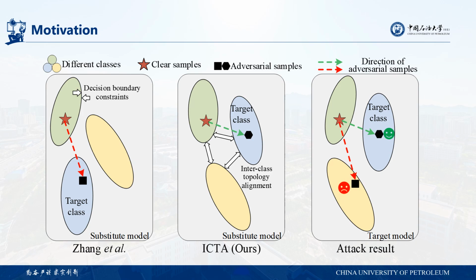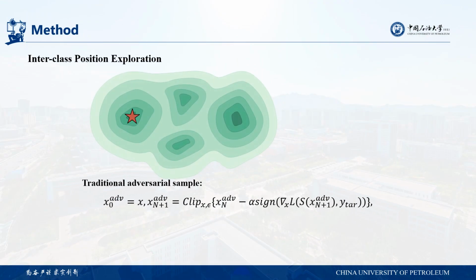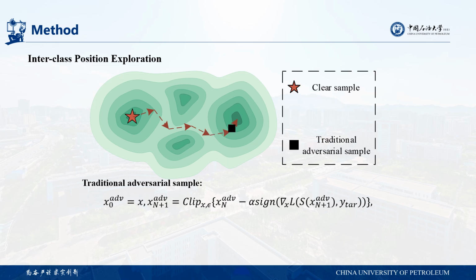So, how to explore the decision space? In the traditional adversarial attack, such as PGD, the input data is perturbed along the gradient direction of the target class through several iterations, thus approaching the target class. That is to say, the relative positions of the clean sample and the adversarial sample in the decision space can be equally used to represent the relative positions of the two classes.